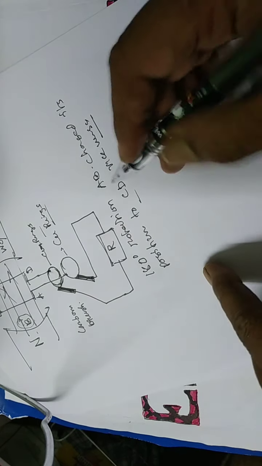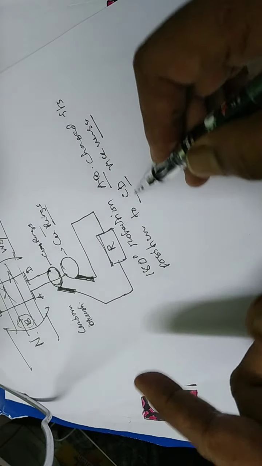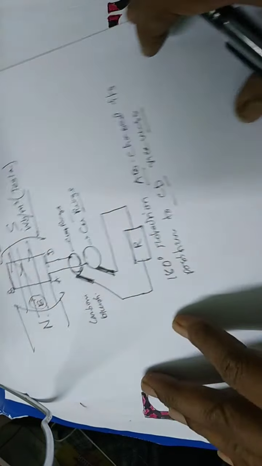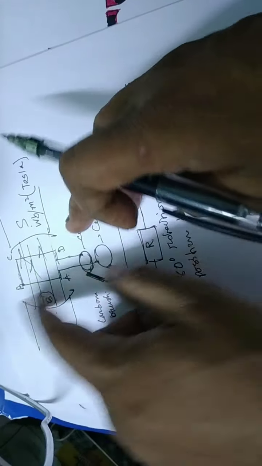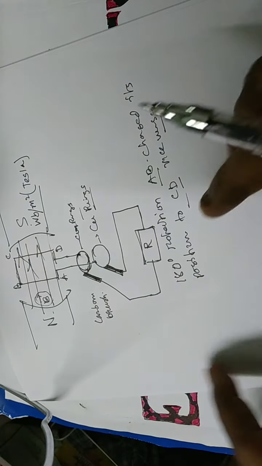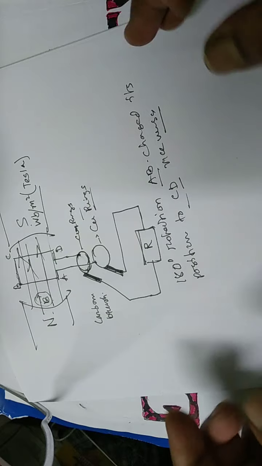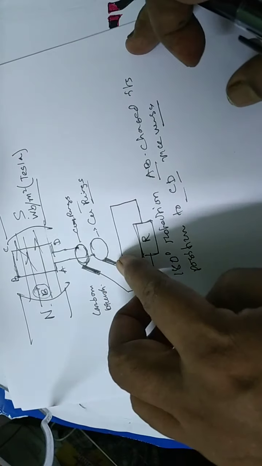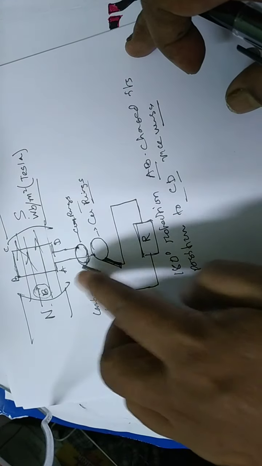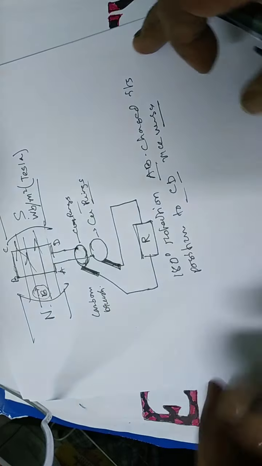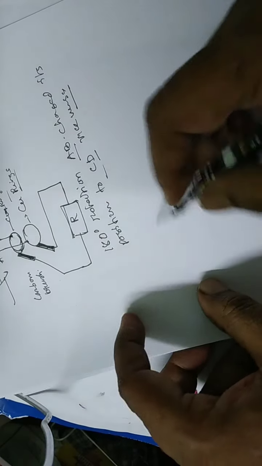So obviously AB and CD alternate, that is, the positions are shifted, AB towards CD, CD towards AB. Thereby we again have an opposite direction of current, because the slip rings are the same, the positions are same. So the current direction changed.